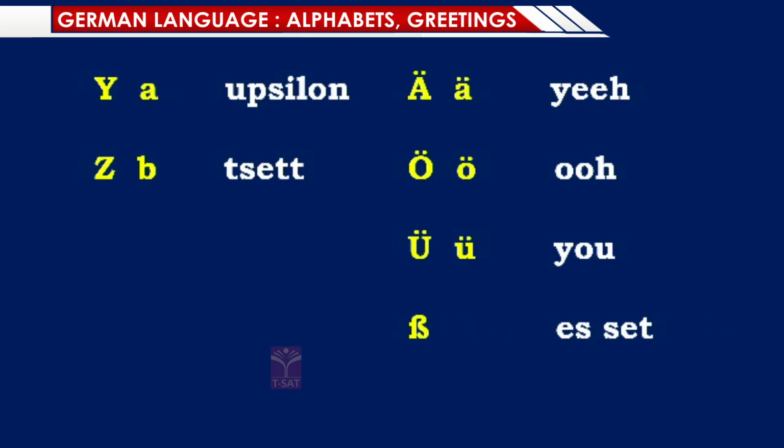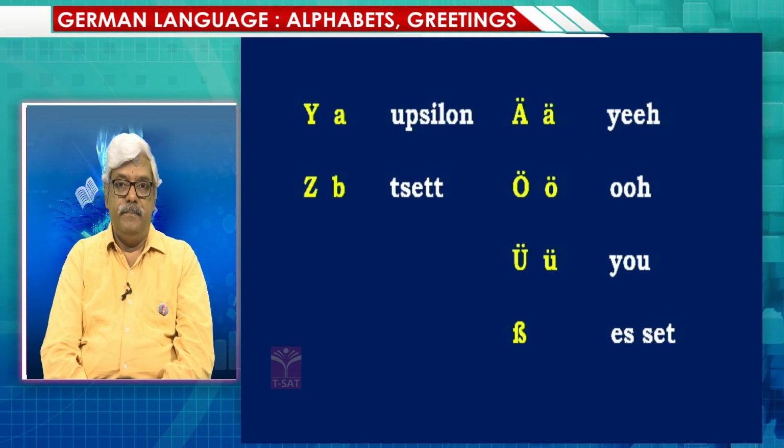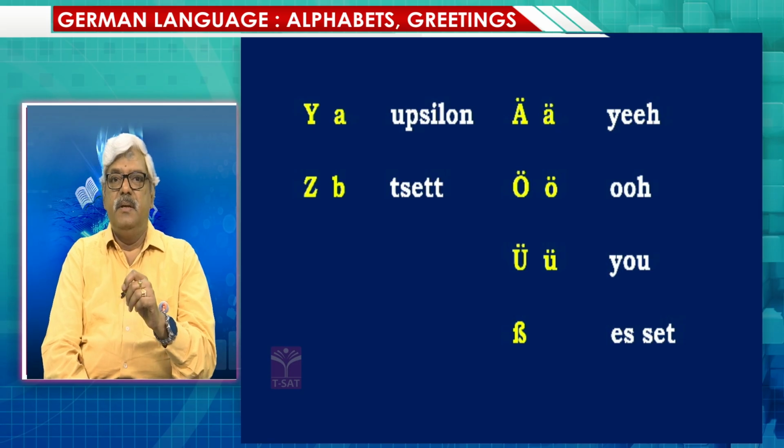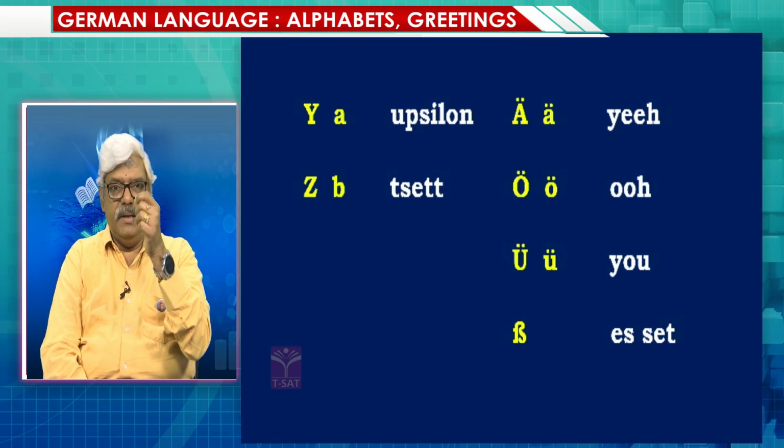And the last final special character is a combination of S and S together. If you carefully observe, it is written just like how the Greek letter beta is written. Alpha, beta, gamma, just like that beta it is written. But the only difference is that the tail would be a little longer.